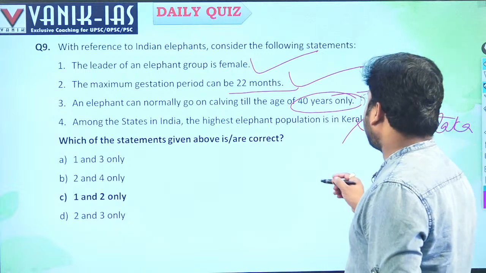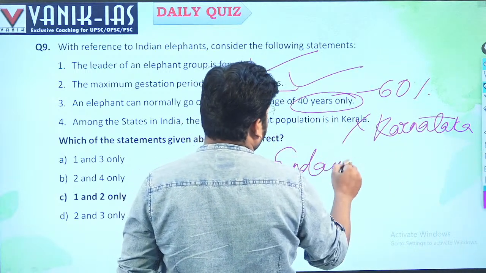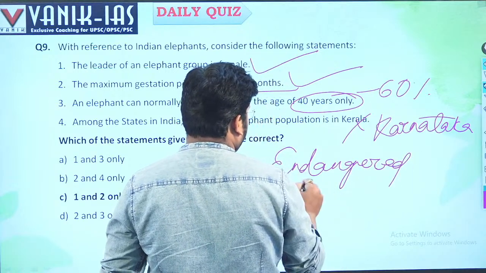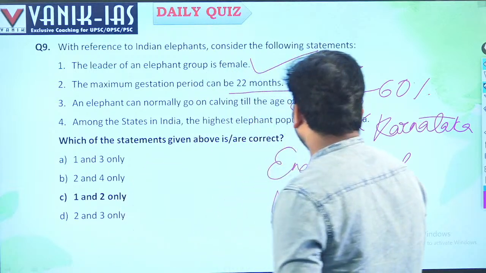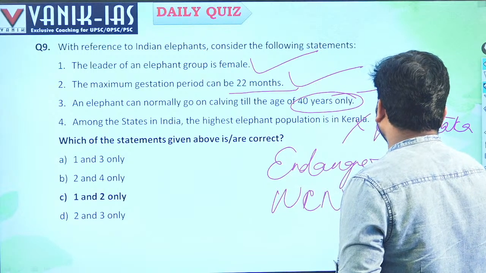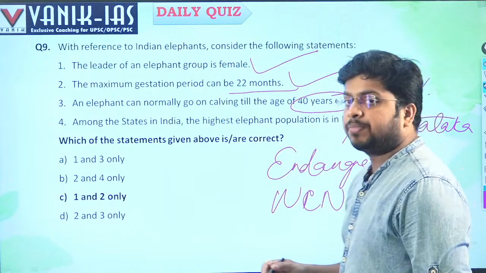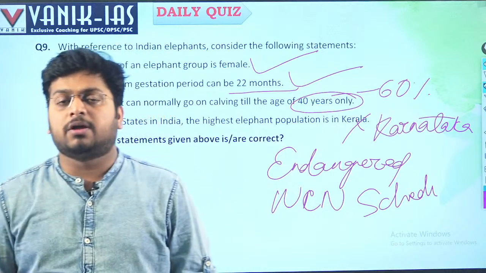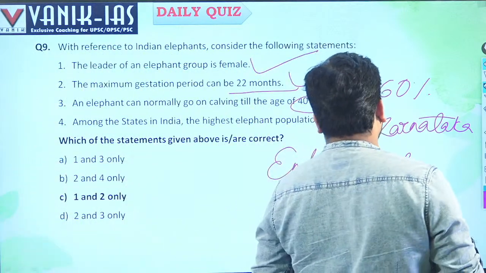The elephant is IUCN endangered, right? Its status is endangered in the IUCN status, right? It is protected by Schedule 1 of the Wildlife Protection Act. It is an important species. It is a keystone species, meaning a species whose role in biodiversity is of the highest. Tiger and lion are keystone species.